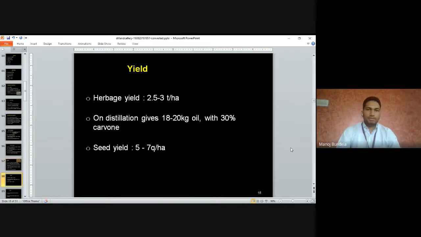The herbage yield is 2.5 to 3 tons per hectare. On distillation, it will give 18 to 20 kg of oil with 30% carvone. The seed yield is 5 to 7 quintals per hectare.